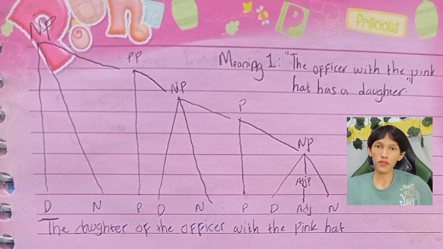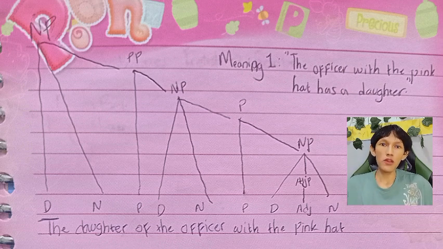The next component is the word officer, a noun referring to a person. Then we have the word the, a determiner that specifies the noun. Then we merge it again and it becomes a noun phrase. After that, we have the word of, a preposition. Together, we merge it again, of the officer, to form a prepositional phrase.